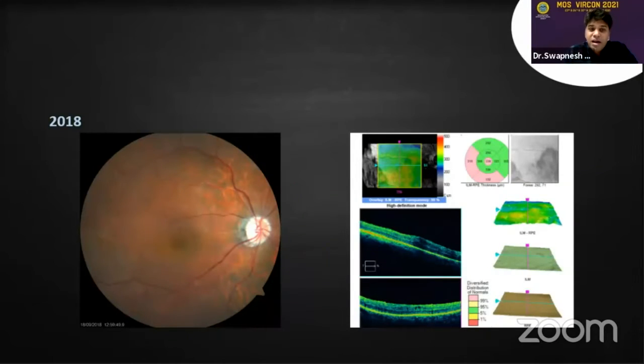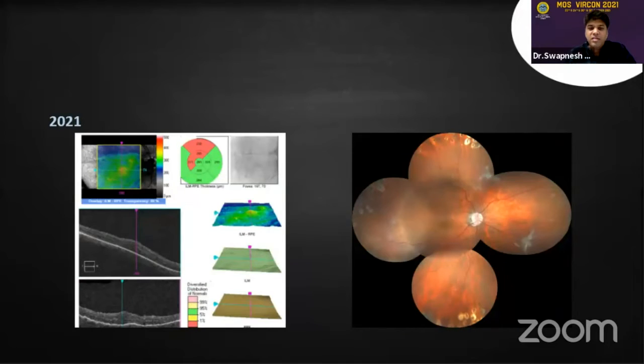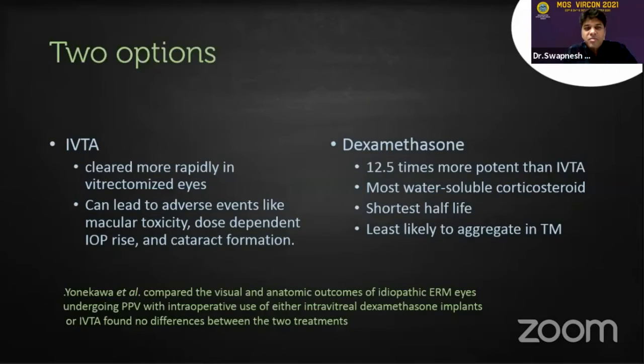And this is after, if you had noticed, I had shown this patient in 2016, and now after 2 years, I have achieved a good anatomical success. And in between, the patient had a lot of areas which were still anatomically not looking that great, but after a long time, it improved. So we have two options in these particular cases.